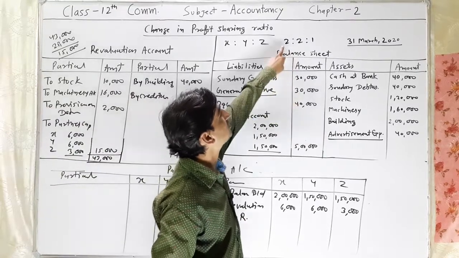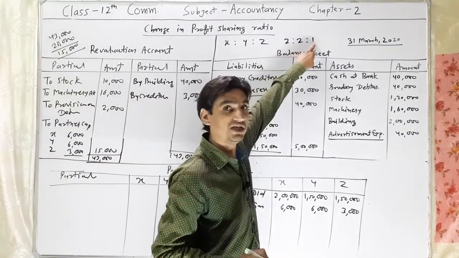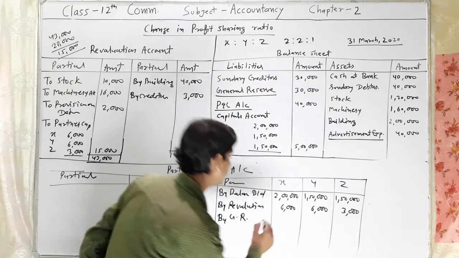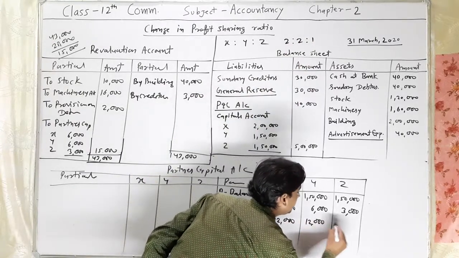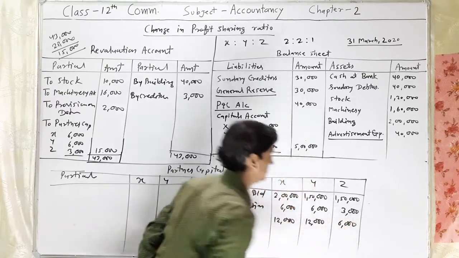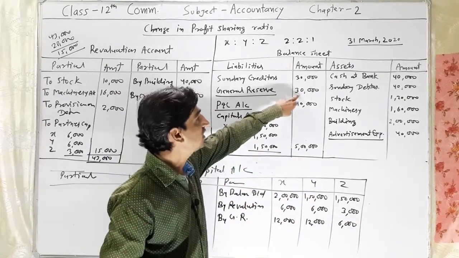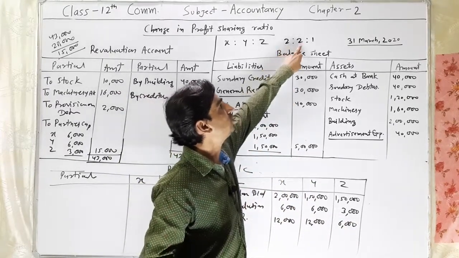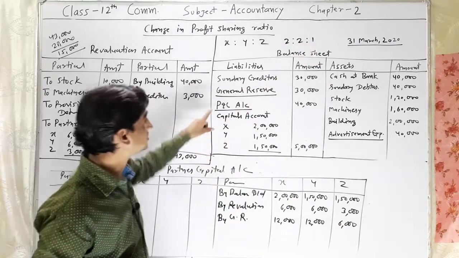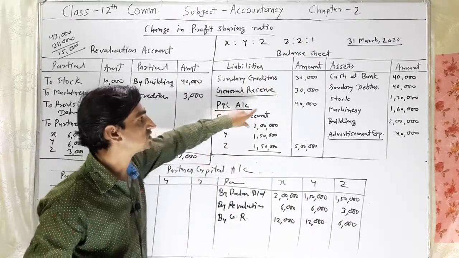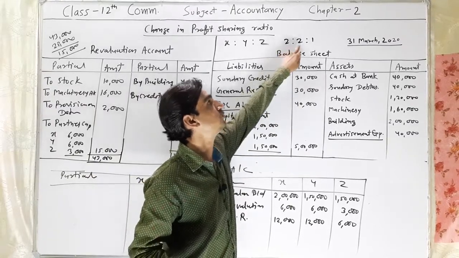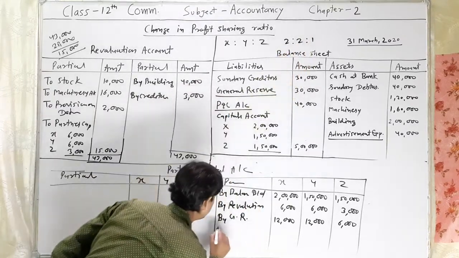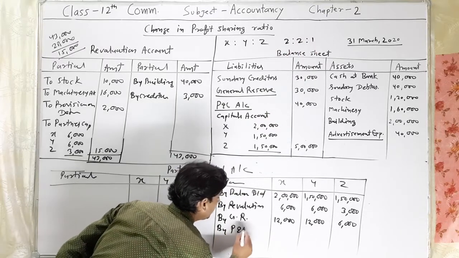30,000 will be distributed in the 2:1 old profit sharing ratio. So here 12,000 for X, 12,000 for Y and 6,000 for Z. The next is the profit and loss account, 40,000. This loss will also be distributed in 2:1. So on the credit side, by profit and loss account,